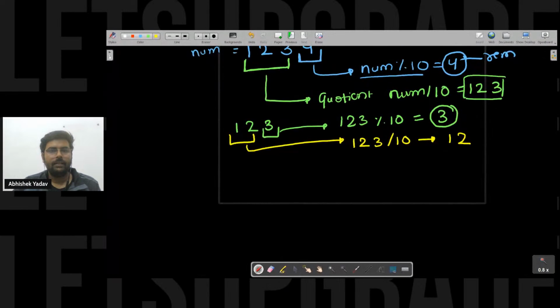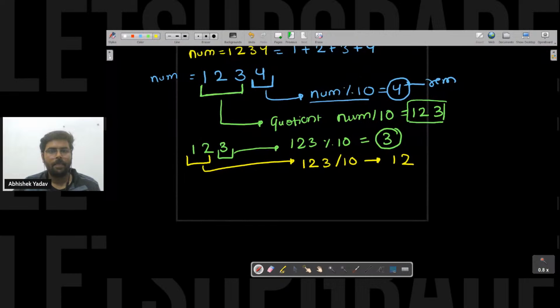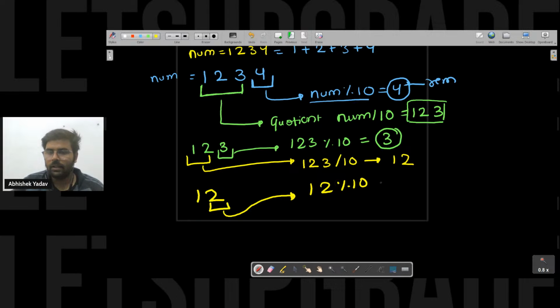Now the extracted part is 12, right? For 12, what I want is 2. How can I get 2? Again 12 modulo 10 will give me 2. So I got the digit. After that, I want the extracted part. So how will I get this one? Again 12 divided by 10. I will get 1 here.